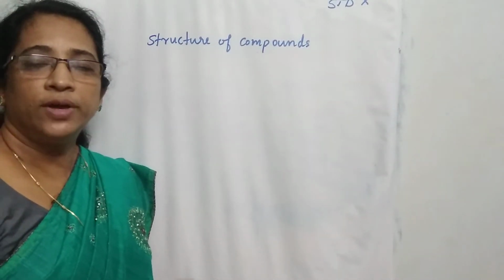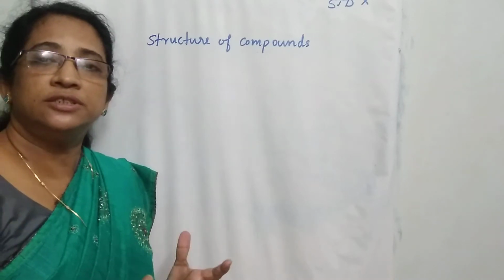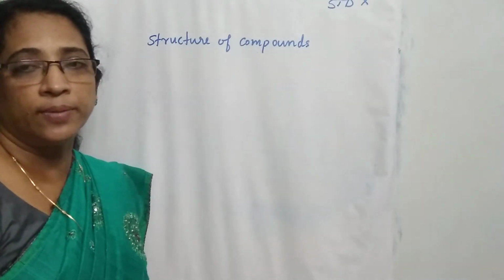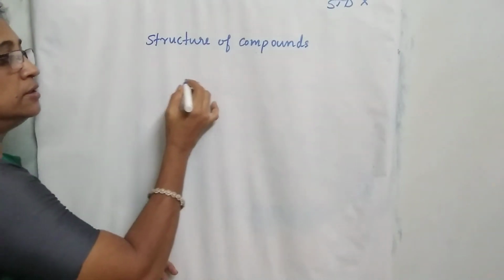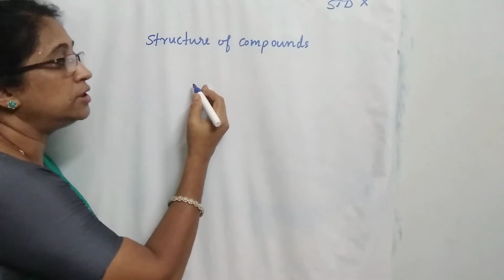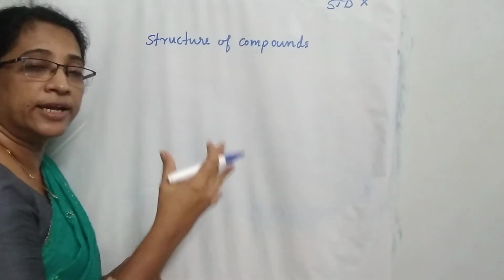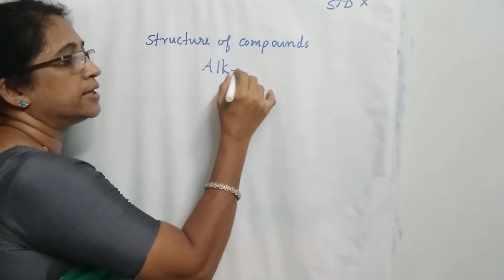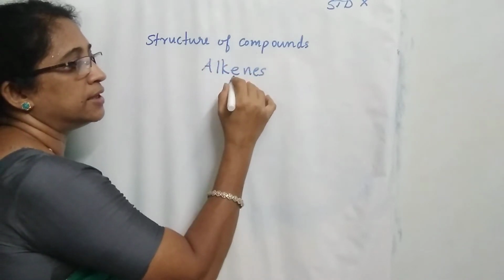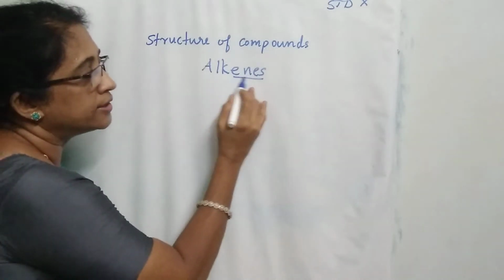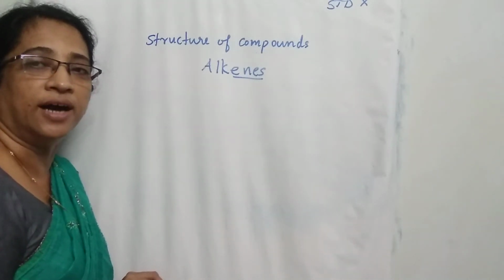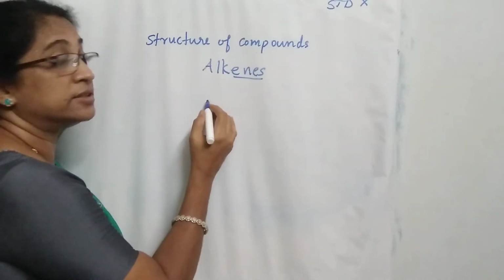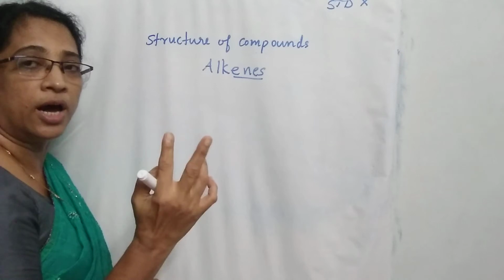Next, we are discussing the structure of compounds containing a carbon-carbon double bond. Carbon can form multiple bonds, and the hydrocarbons which contain carbon-carbon double bonds are called alkenes. Alkenes are compounds containing carbon-carbon double bonds. As per the syllabus we need the structure of the alkene which contains 2 carbon atoms.